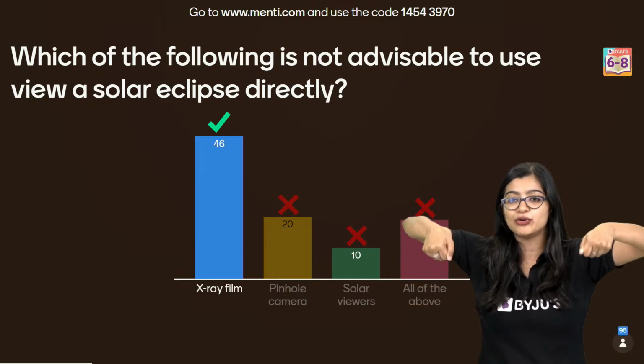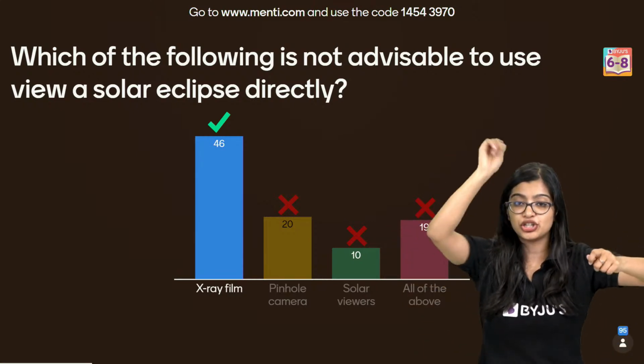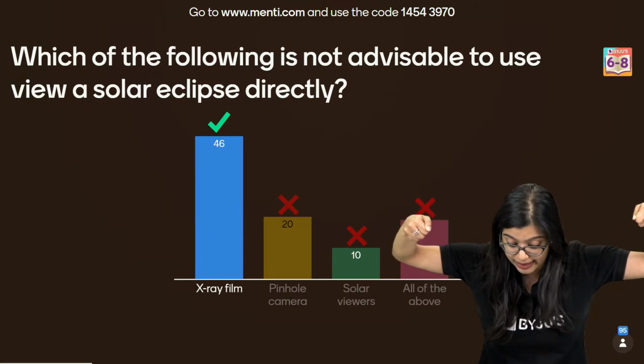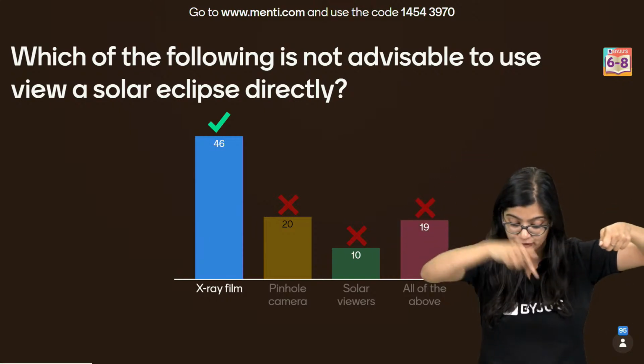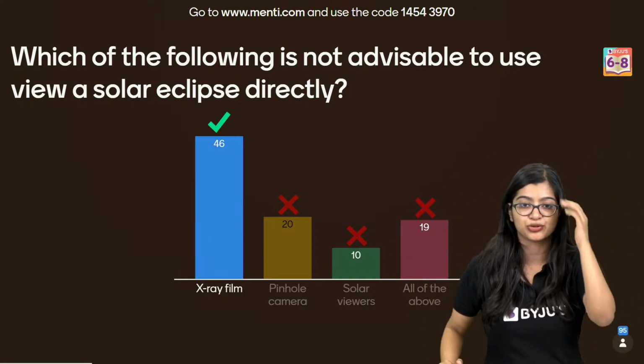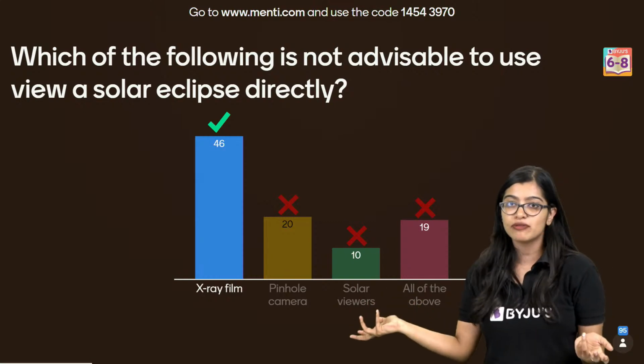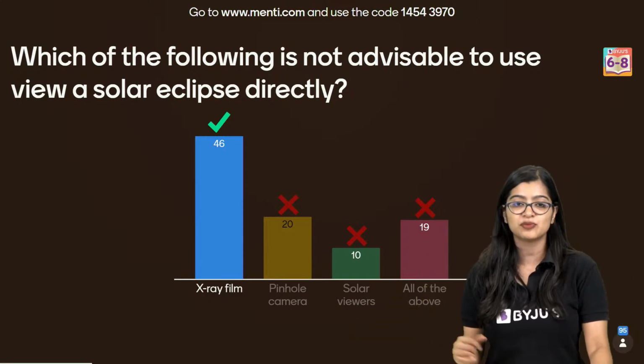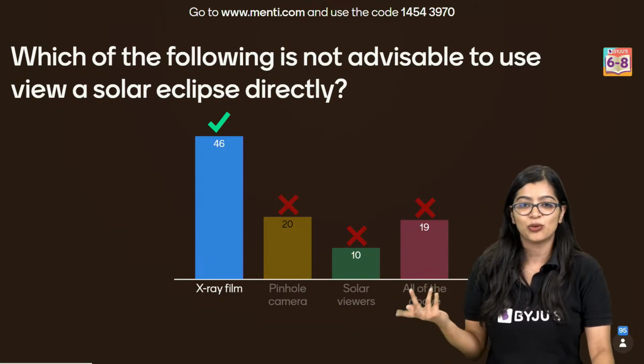And pinhole, what did Saurabh sir tell you? Take a sheet of paper, poke a pin, and then view it in this way. Don't look at it like this, but they have a screen so that you will be able to see, right? Solar viewers, we know we can use to see a solar eclipse. All of the above? No, right?